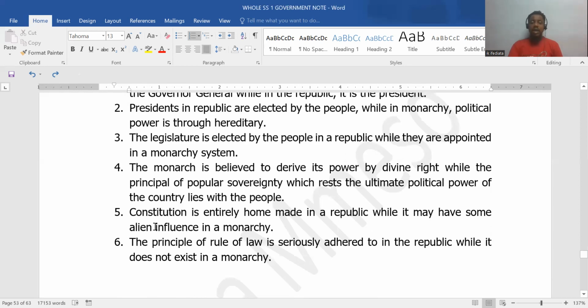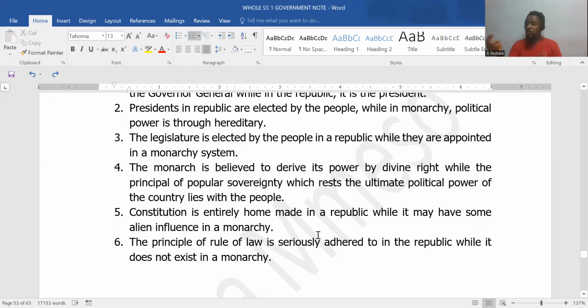In a republic, constitution is entirely homemade, while in a monarchy system, it's really the king's saying is the law, or it may have some alien influence. Basically, constitution is entirely homemade in a republic, while in a monarchy system, it can be the king's words. They can make law arbitrarily.